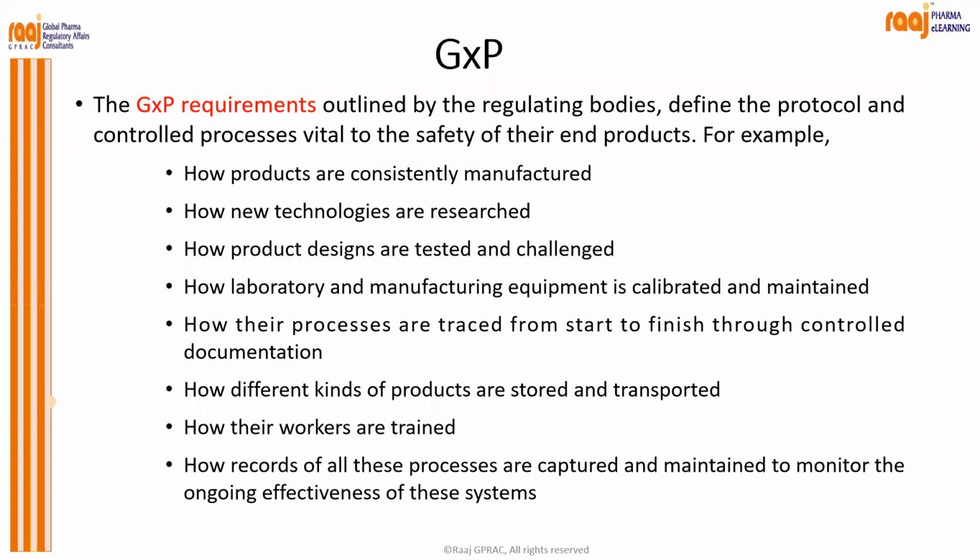So whenever you are in business, you have to think about advanced research, advanced technology, and how your product designs are tested and challenged, how the laboratory and the manufacturing equipment is calibrated and maintained, how the processes are traced from start to finish through controlled documentation.